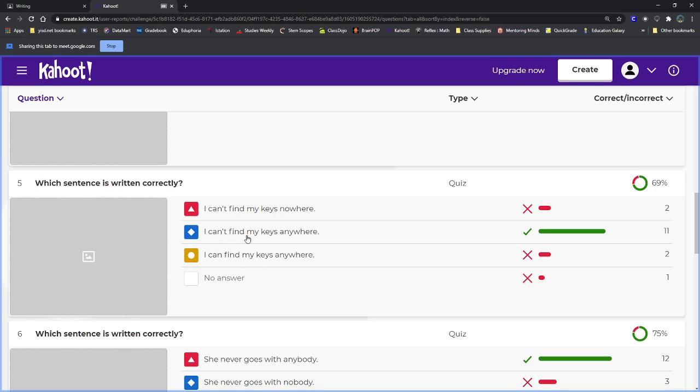The correct sentence would be the second one. "I can't find my keys anywhere." The first one has a double negative, can't and nowhere. The last one just doesn't really make sense. "I can find my keys anywhere." You would just say I can find my keys.